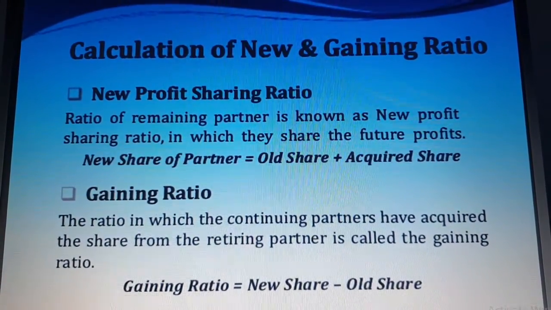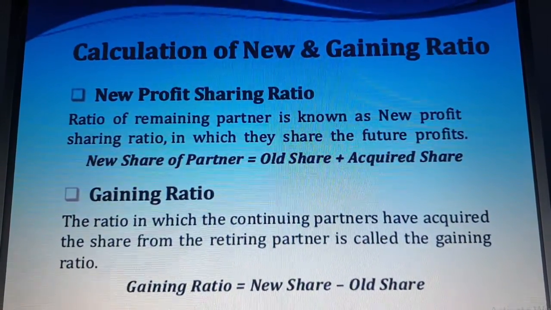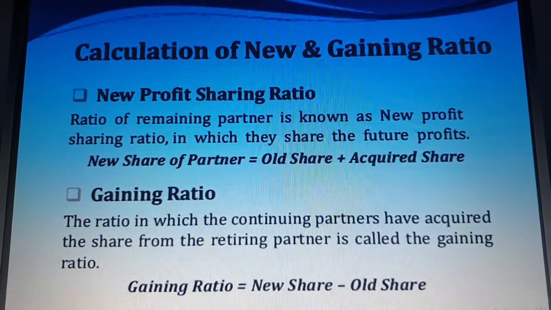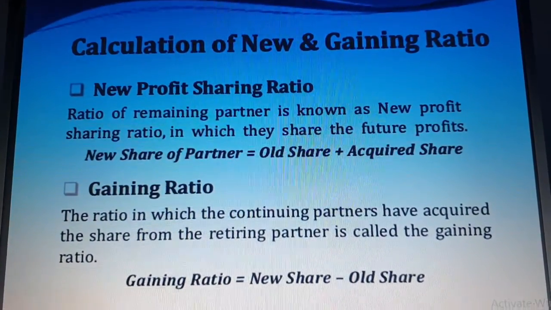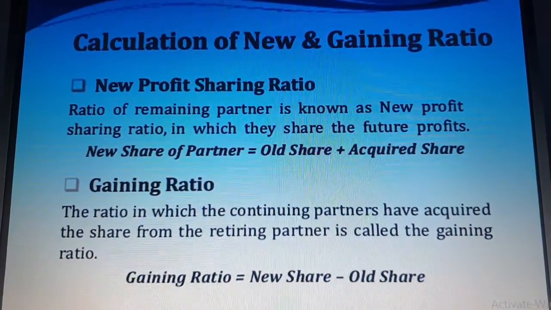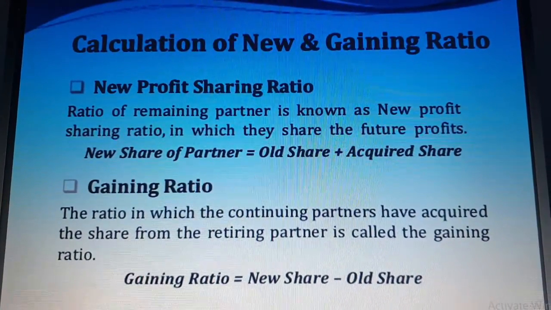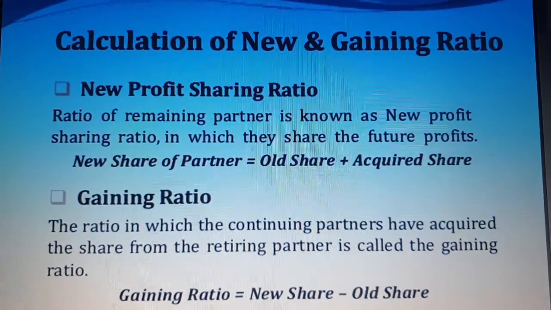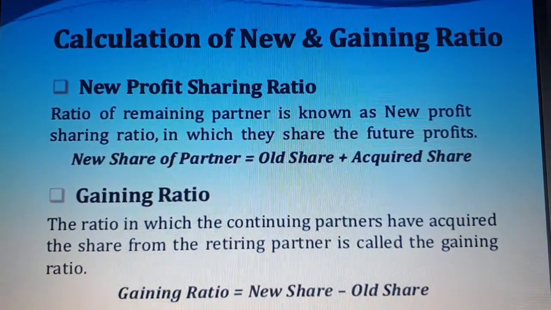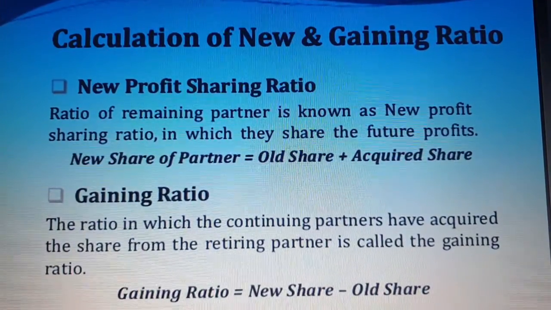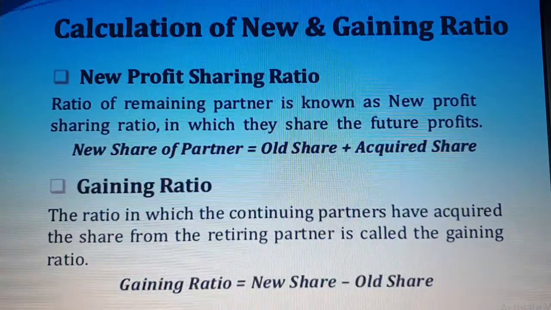And how do you calculate the gaining ratio? The ratio in which the continuing partner has acquired the share from the retiring partner is called the gaining ratio. The formula of gaining ratio is new ratio minus old ratio, or new share minus old share. In the coming slides, we will discuss a number of cases to calculate the new ratio as well as the gaining ratio.